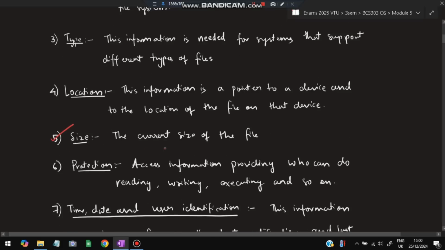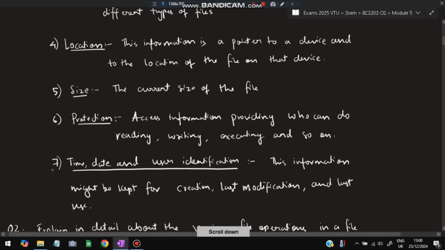Size of the file, what is the size, how much content is there inside that. And protection means who can access. Who can read the file, who can write on the file, who can execute the file, and so on. Last is the time, date, and user identification. This information might be kept for creation, last modification, and the use. So this thing why we require is to understand what time the file was last edited. So these are the 7 attributes of the files.